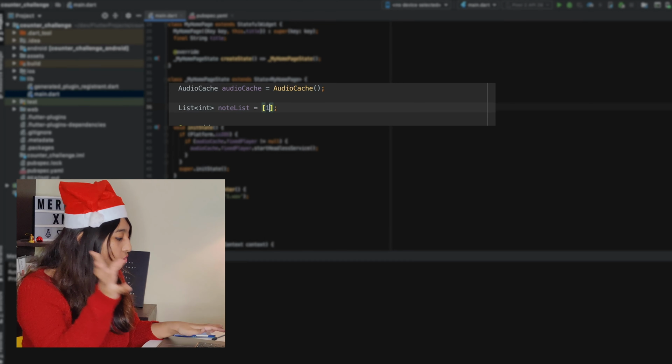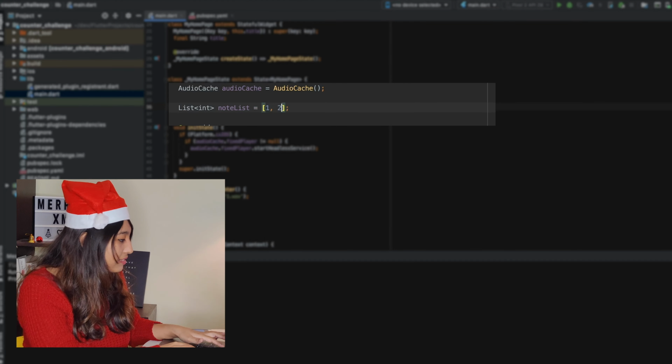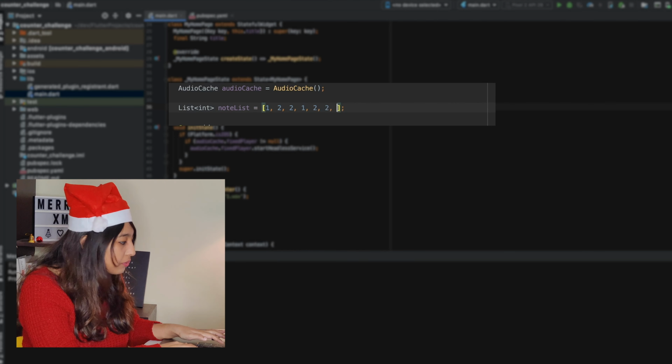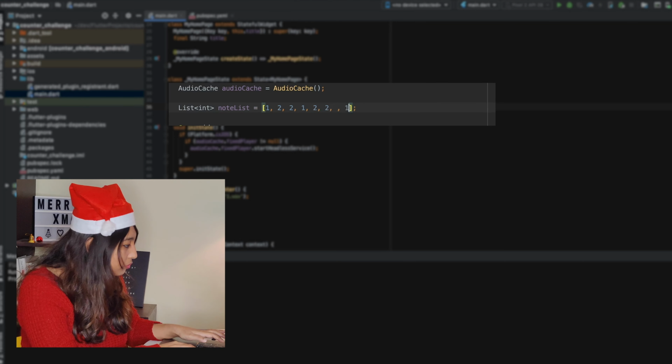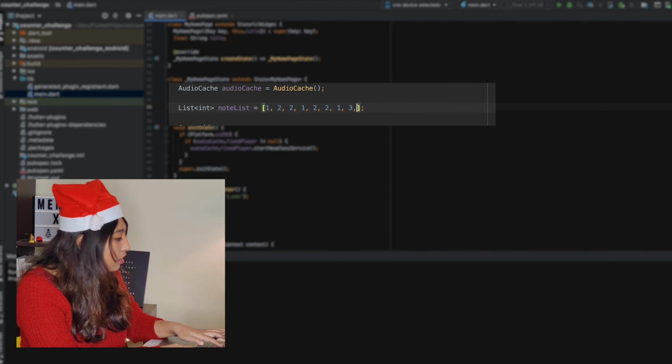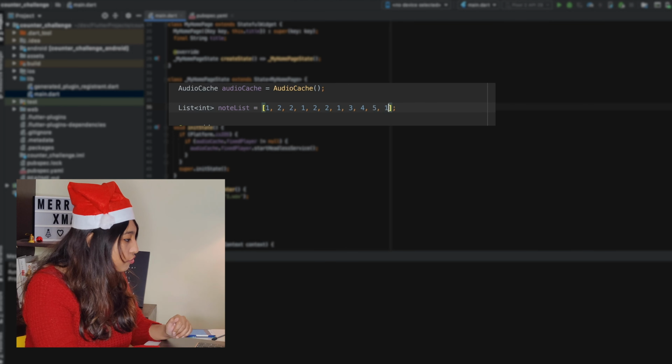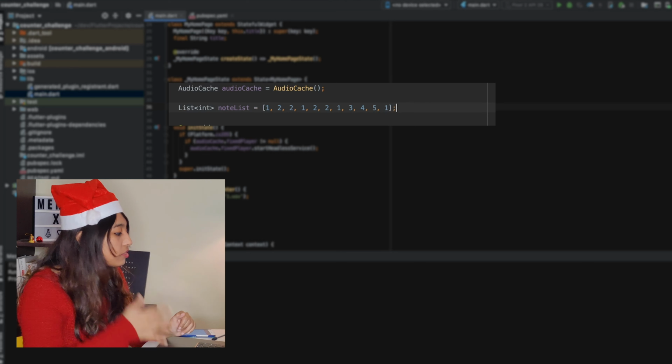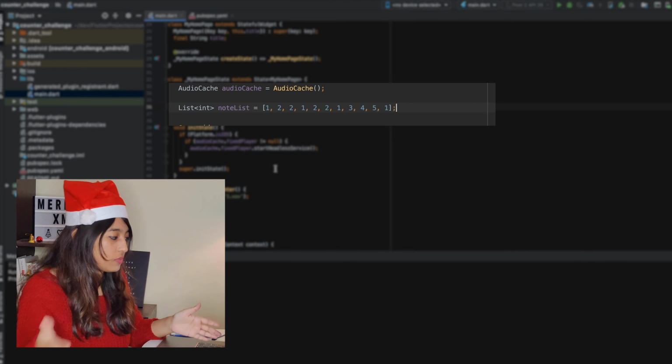The first note comes first, then the second note is played twice, and then the first three notes are played again. So 1 2 2 1 2 2, and then 1 is played again, and then 3 4 5 and the first note again. So this is the first part, which is jingle bells, jingle bells, jingle all the way.